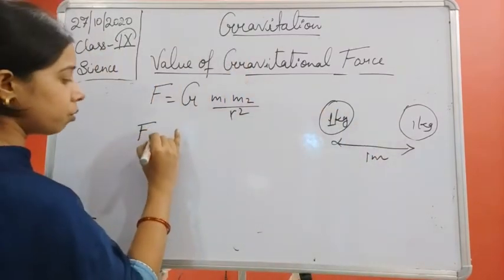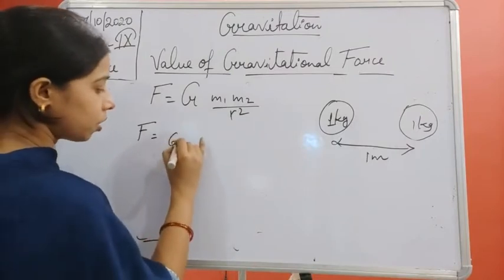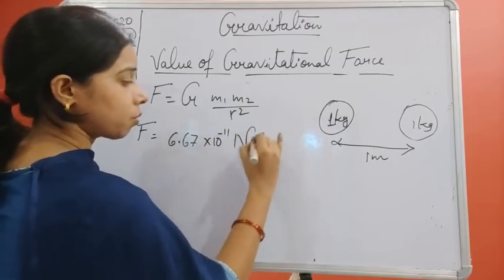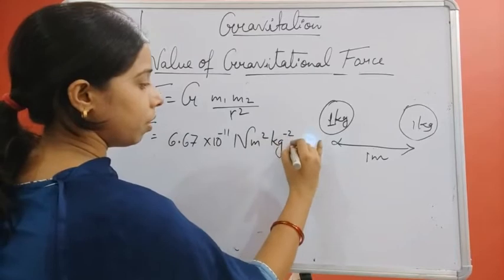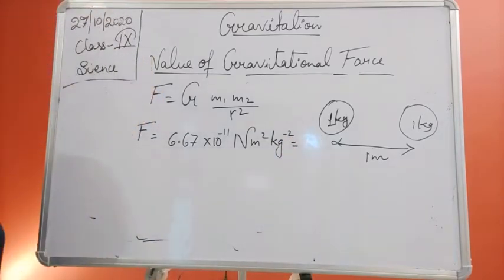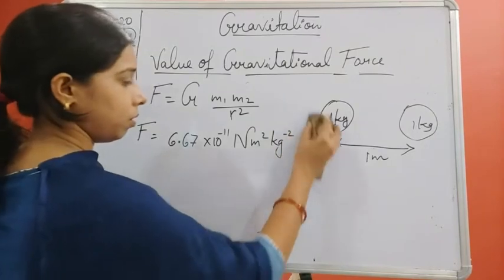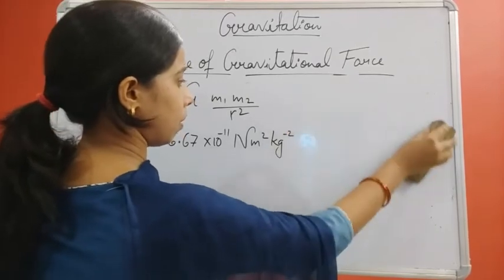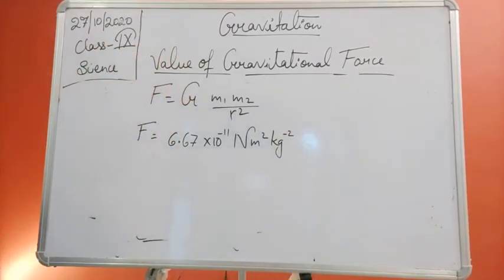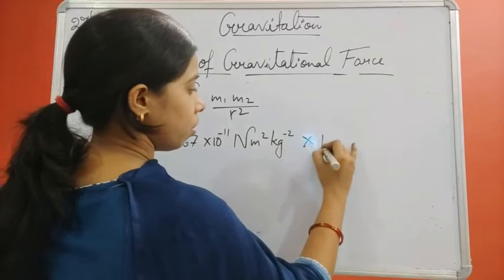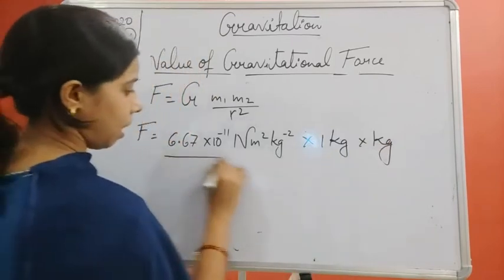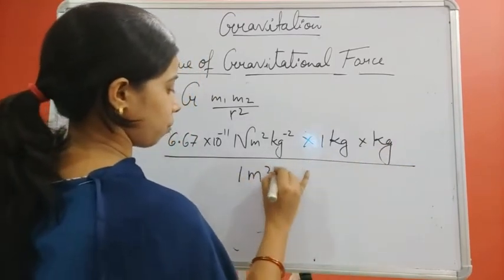F will be equal to the value of G, 6.67 into 10 to the power minus 11 Newton meter square per kg square, into 1 kg into 1 kg upon 1 meter square.